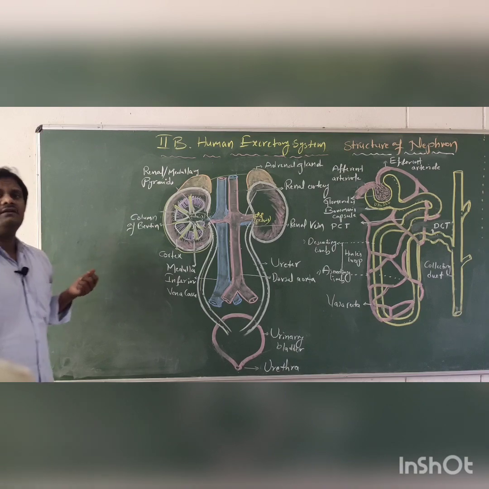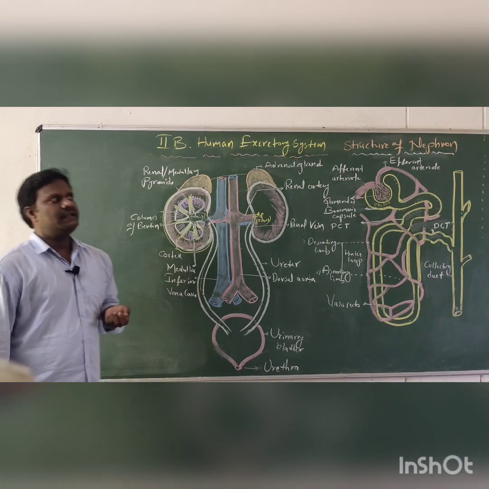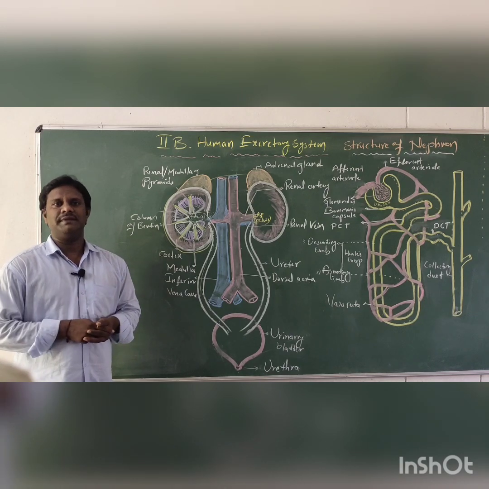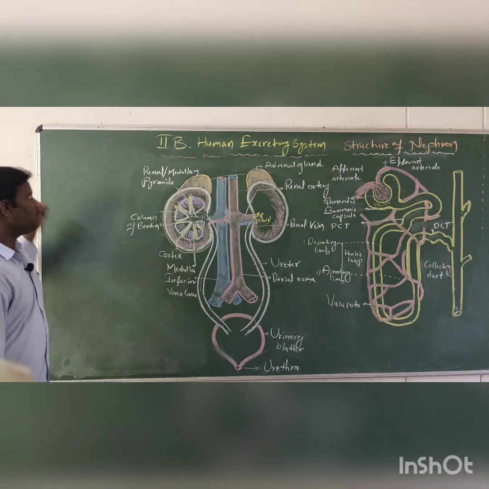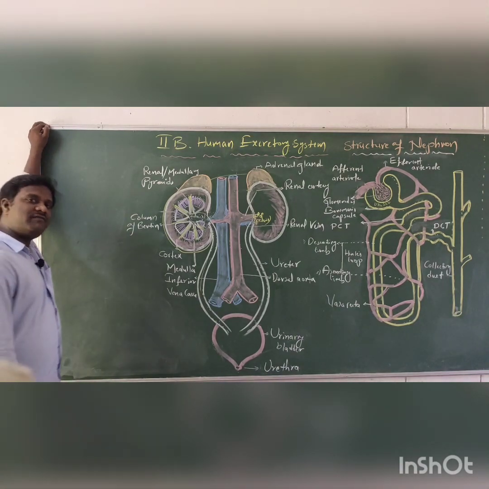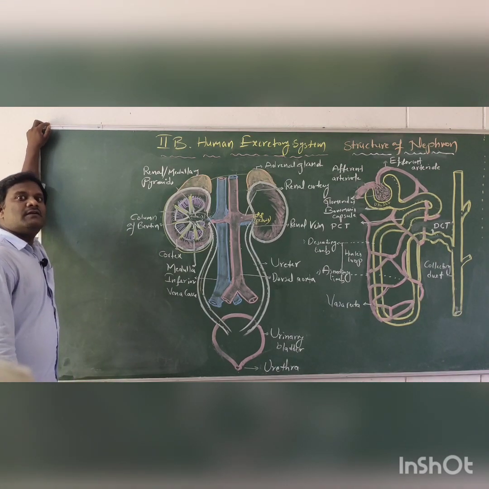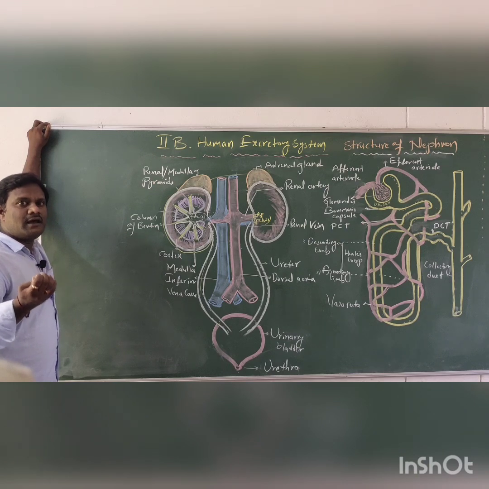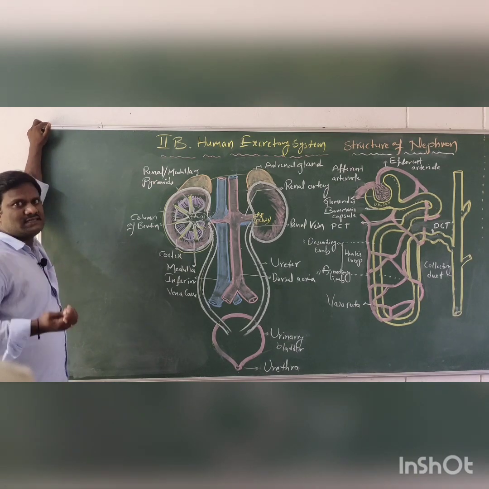So in general, take factories. What happens in a factory? Some products are produced. After the products are produced, some waste material is formed. This waste material is eliminated in the form of chemicals and gases.